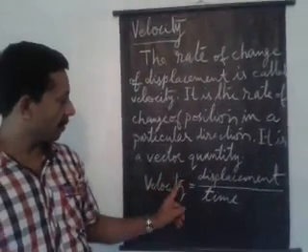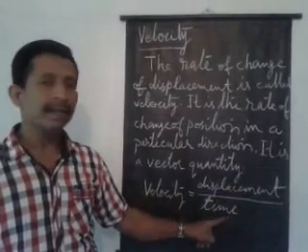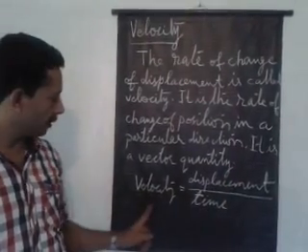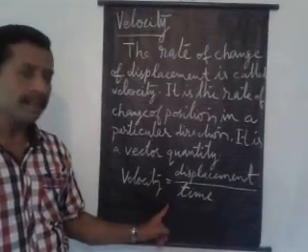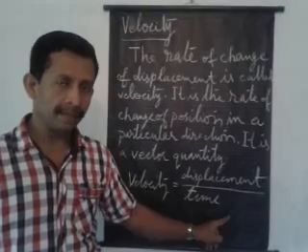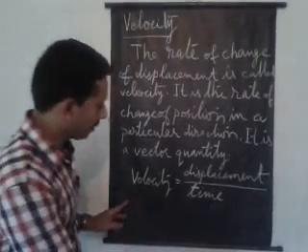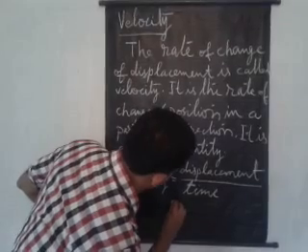Mathematically, velocity can be calculated as displacement by time. Its unit is cm per second in the CGS system and meter per second in the MKS system.